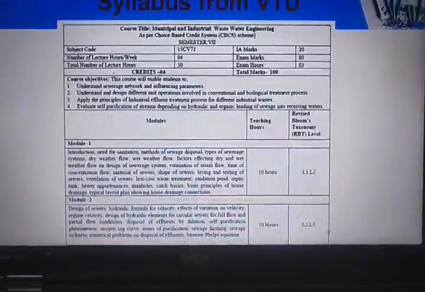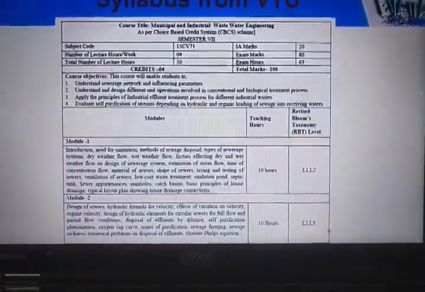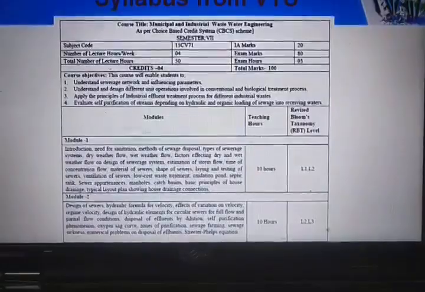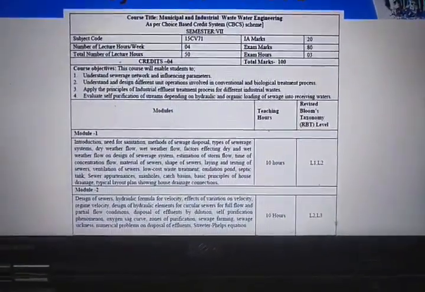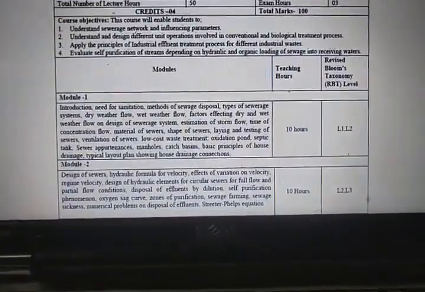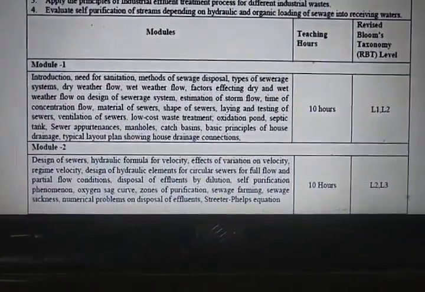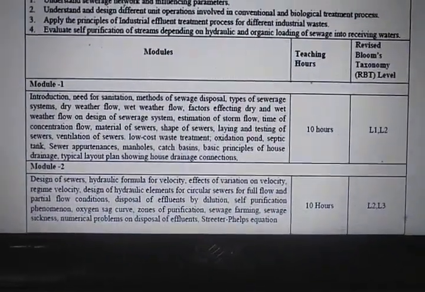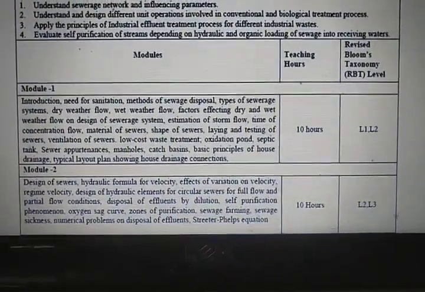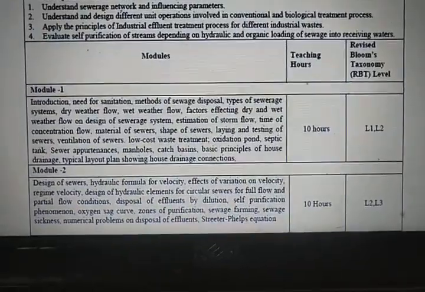Okay, so these are some of the objectives of the course. You will slowly understand when we delve deeper into the subject. Accordingly, module 1 covers the need for sanitation, different methods of sewage disposal, and the types of sewerage system.